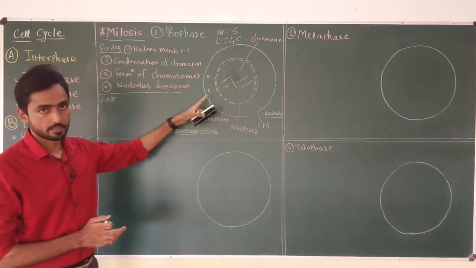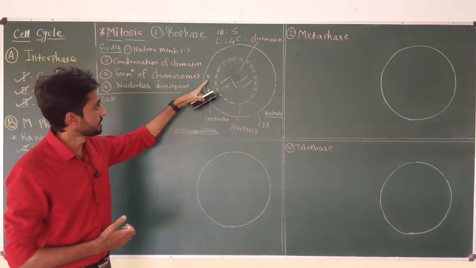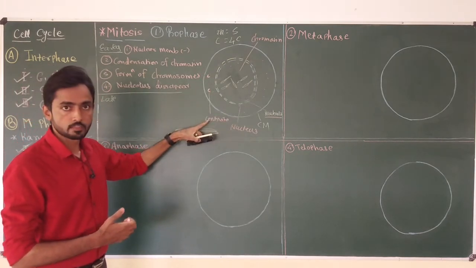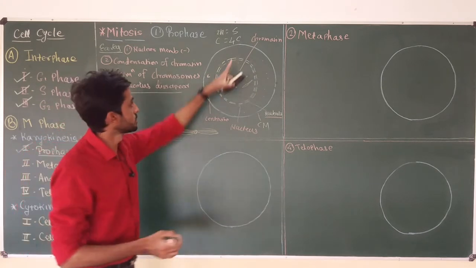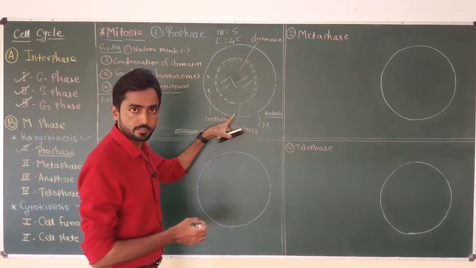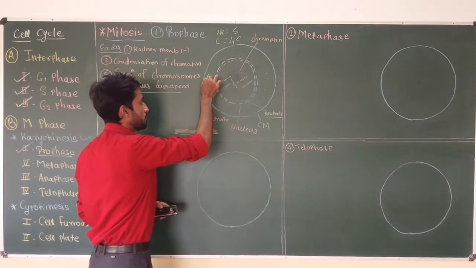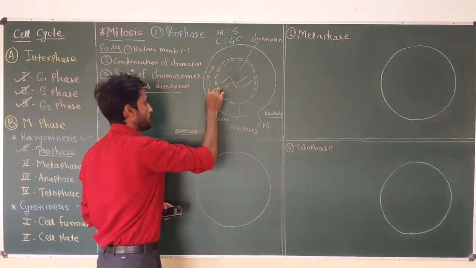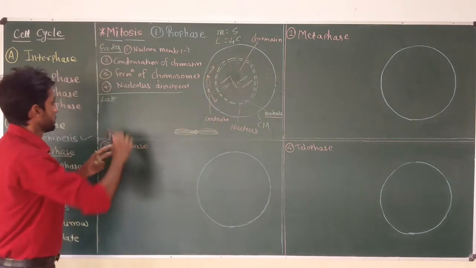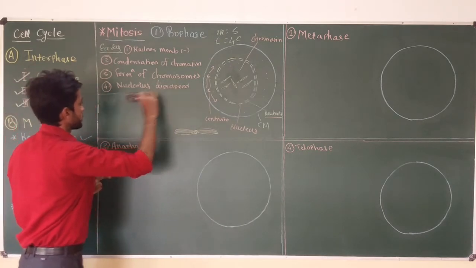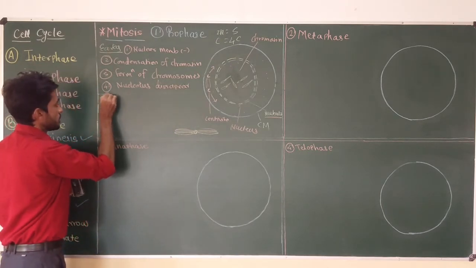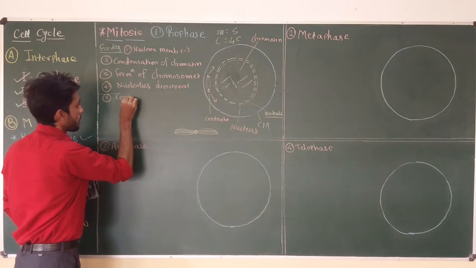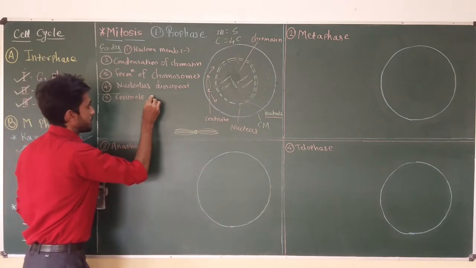Another important point that I forgot to tell is that the centrioles start moving towards the two poles of the cell during early prophase. So the next change is centriole migration.